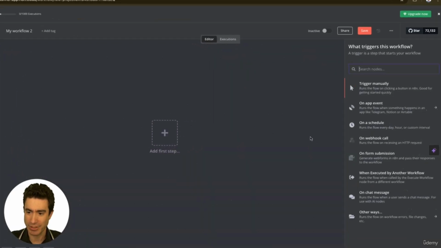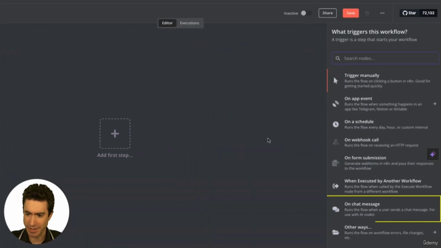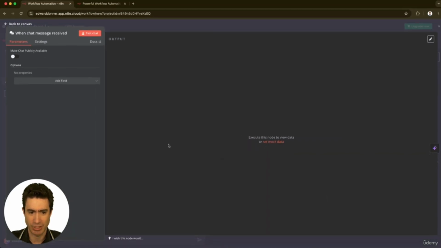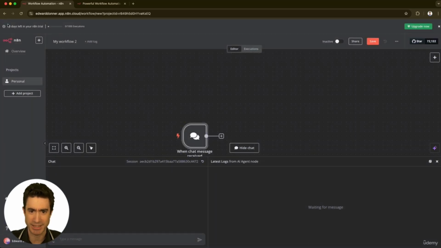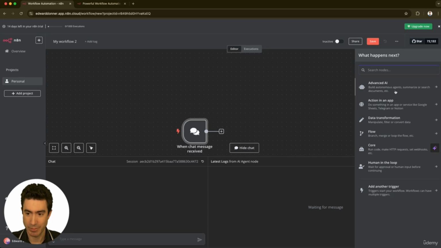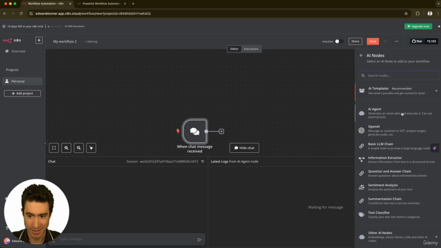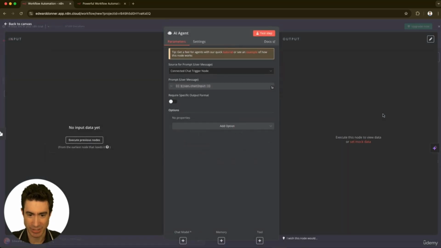So we're going to add a first step, and what we're going to do is begin by starting with a chat message. If I go back to the canvas here, you press back to canvas on the top left, we can now see this canvas, which is showing that we have a chat box here that's represented by this chat window down here, and we can chat and do something as a result of that chat. So what do we want to do? Well, we press the plus button right here, and we come over to the right and we decide that we want to have advanced AI, and we're going to create an AI agent right here.